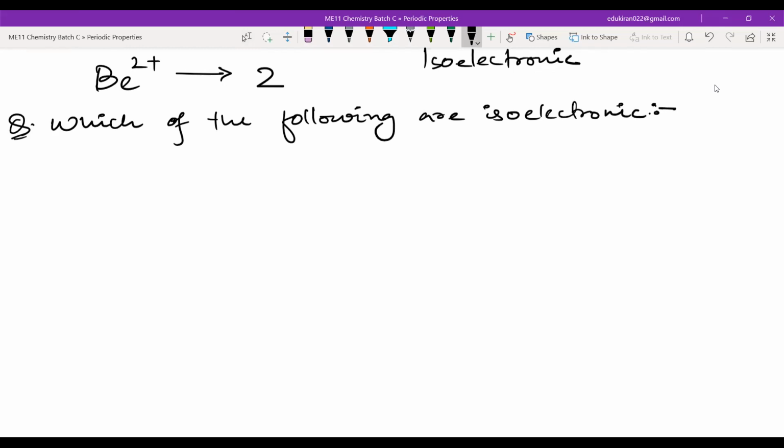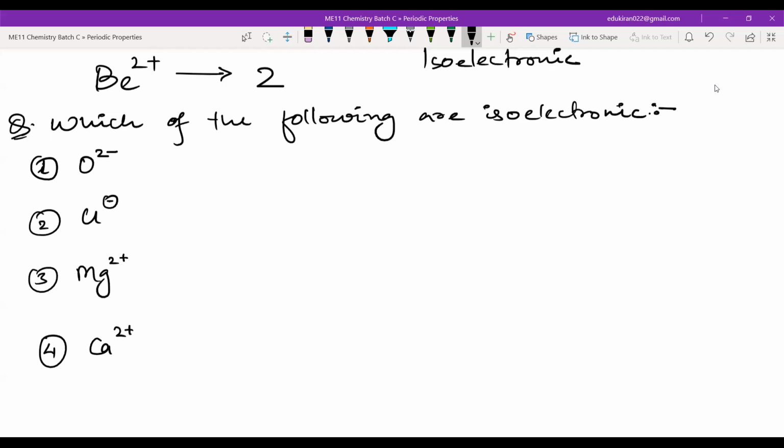O 2 negative. Okay, I hope you understand that if I'm adding 2 negative, that means I have added 2 electrons. Cl negative. Mg2 positive. Ca2 positive. Al3 positive.